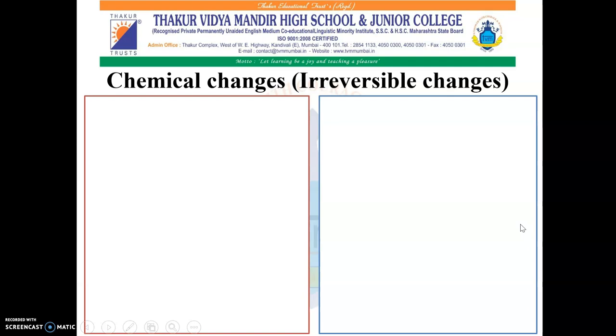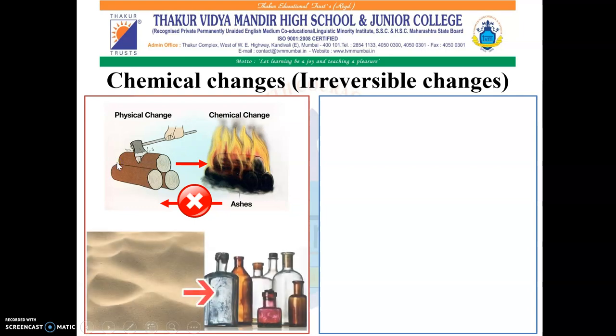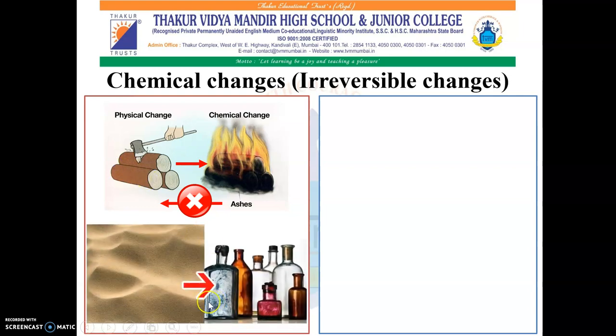Chemical changes are irreversible changes. For example, when you are cutting logs of wood and burning them, they turn into ashes. These ashes cannot turn back into wood. So this is a chemical change and it is irreversible. Similarly, sand is used for the preparation of glass. But again, we cannot convert glass into sand.